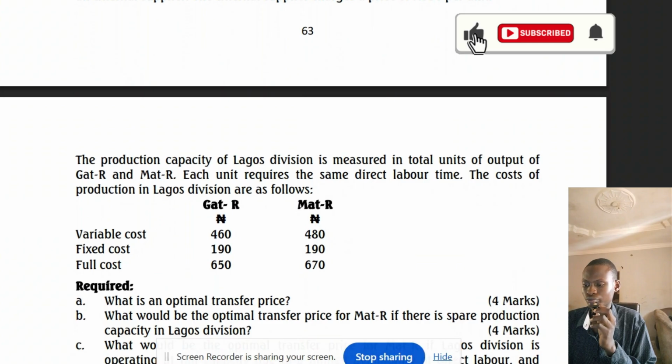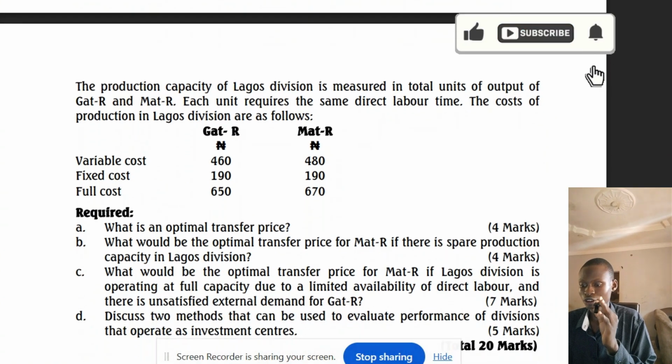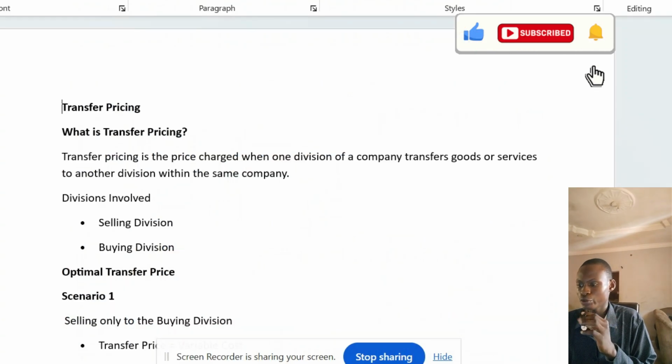Now, if you didn't watch the last video, let me quickly do a brief summary of transfer pricing. In the last video, we said transfer pricing is the price charged when one division of a company transfers goods or services to another division within the same company. In transfer pricing, we have two divisions, the selling division and the buying division.